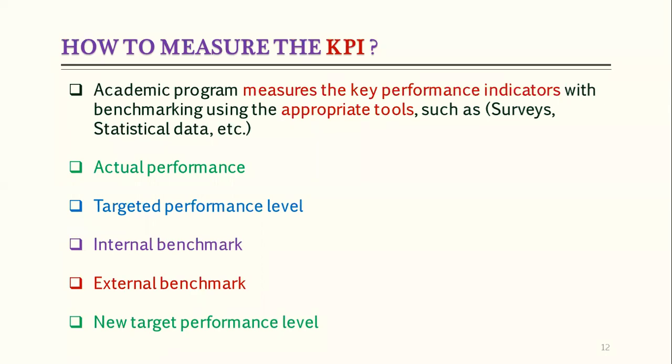For some KPIs, the performance is in ratio, like the student to teacher ratio. For others, the ratio is like research: faculty members with the number of publications, faculty members with the number of citations. So there are different types of actual performance levels according to the KPIs.